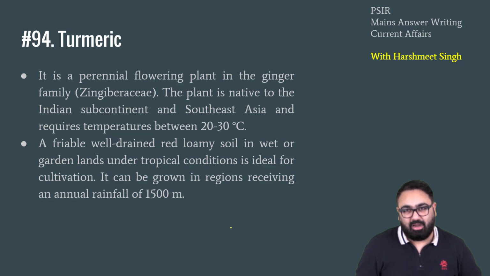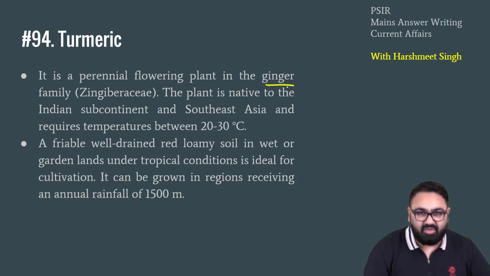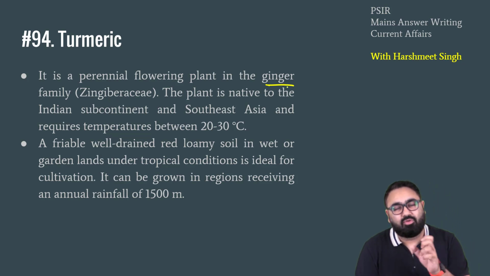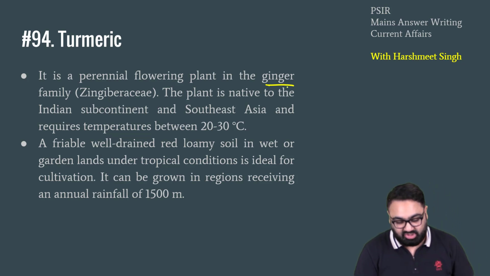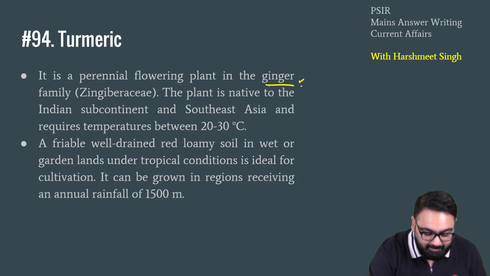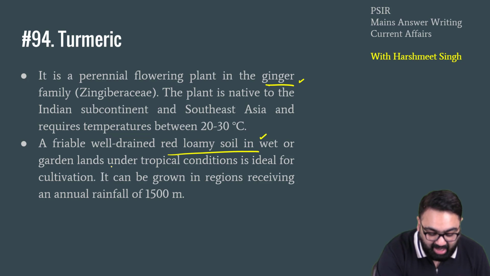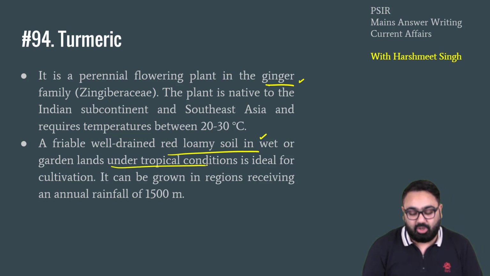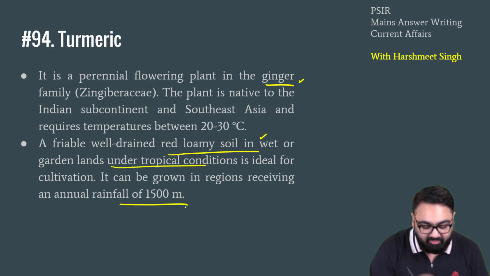Now, this turmeric plant is from the family of ginger. If you have seen raw turmeric, not the powdered form, you will see it looks very similar to ginger. So it belongs to the same family. For its cultivation, it requires red, loamy soil in wet and garden lands. Also, it can be grown in regions which have rainfall of about.